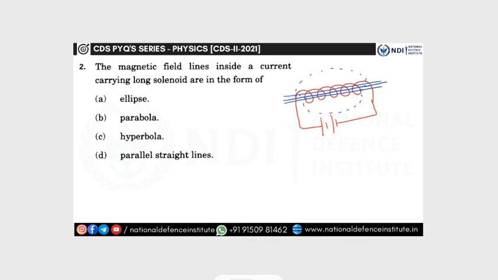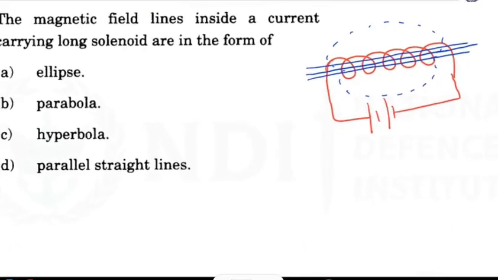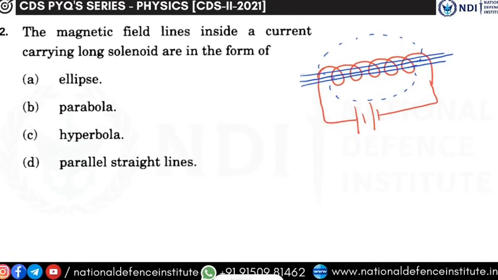Only when it comes out, it starts to move in this direction, forming the circular path of your magnetic field. But once it is inside, it is always parallel straight lines.